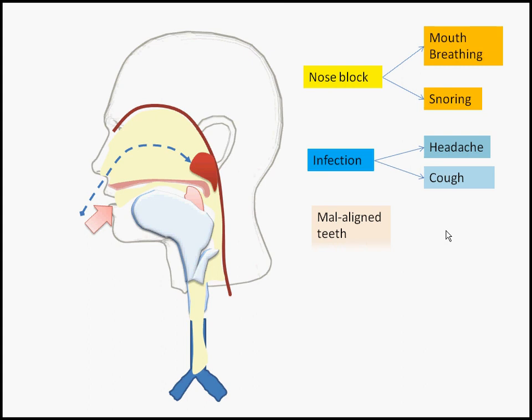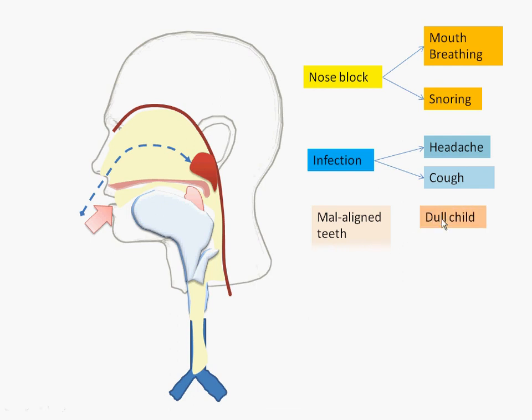Now this causes a lot of problems on the structure of the face of the child. The child looks dull, and in today's day where parents are concerned about the overall appearance of the child, even dentists insist that adenoids are removed before any treatment is done upon the child's teeth with regard to alignment of the teeth.